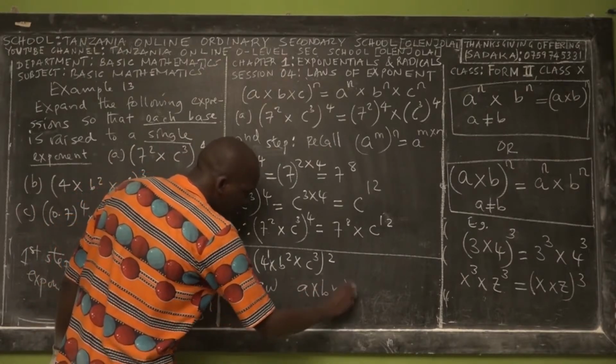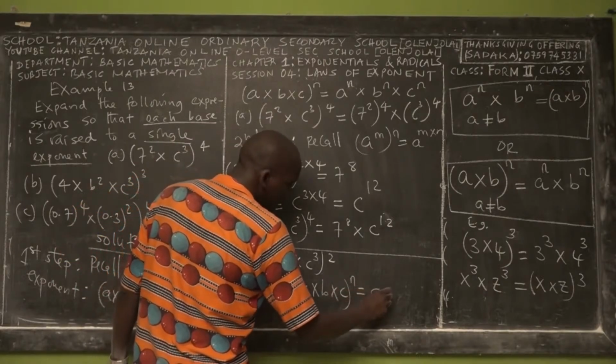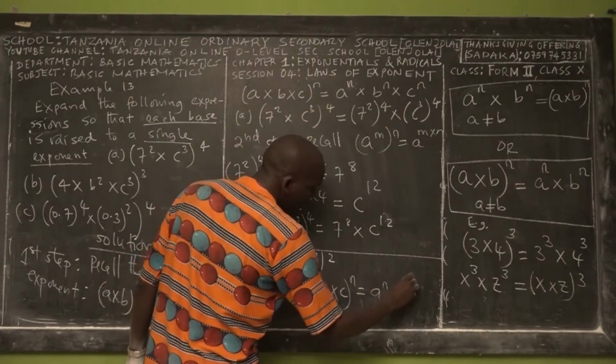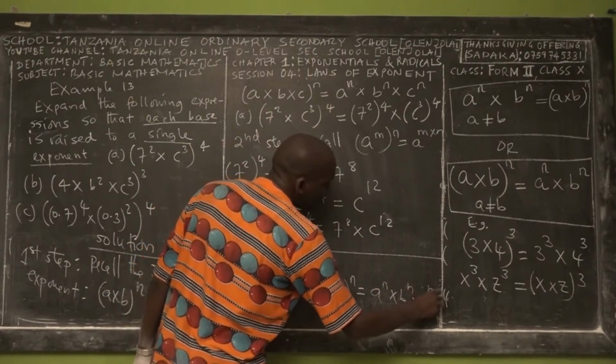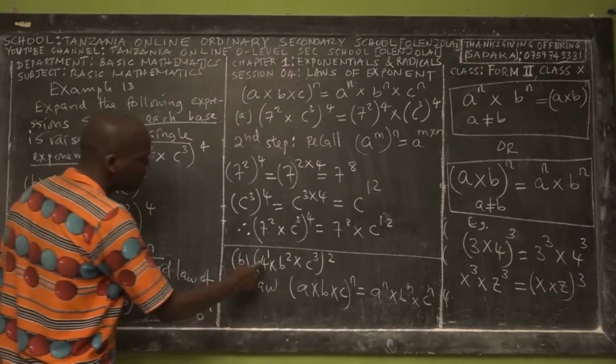C, right? Yes. Power what? For instance, power n is equal to what? A power n, right? Yes. Times what? B power n times what? C power n. Are you together? Yes.